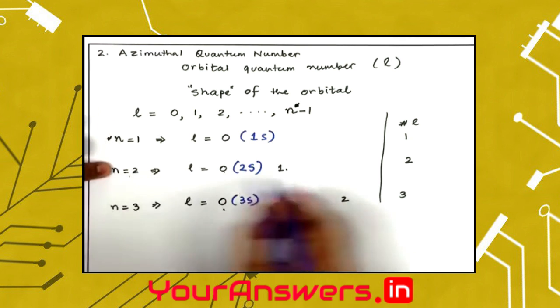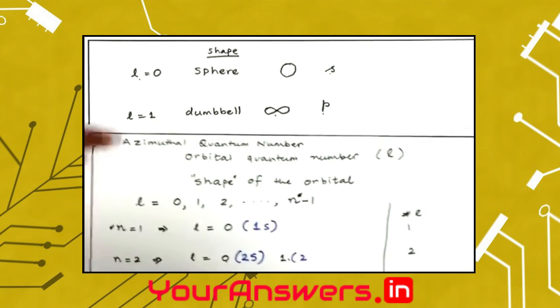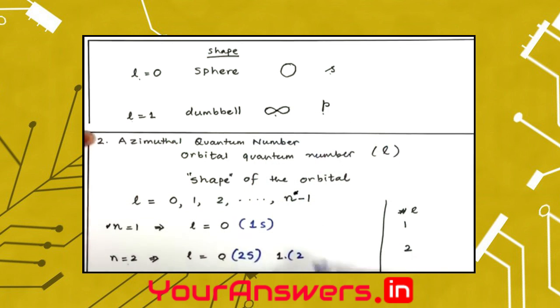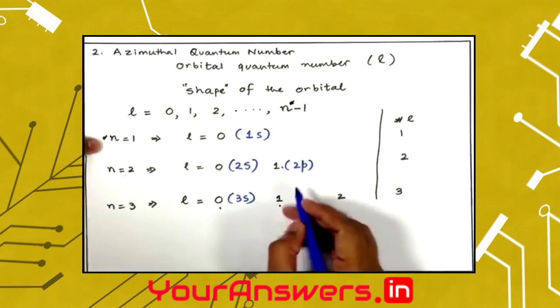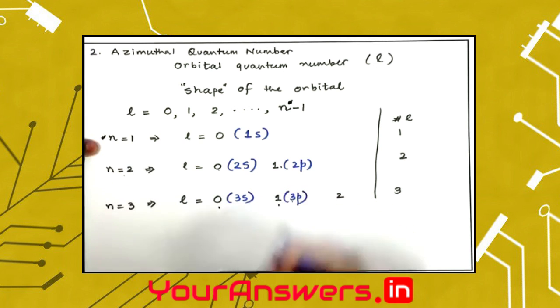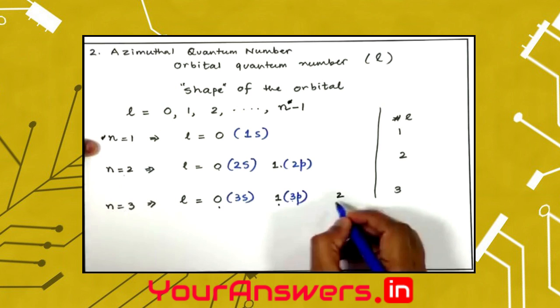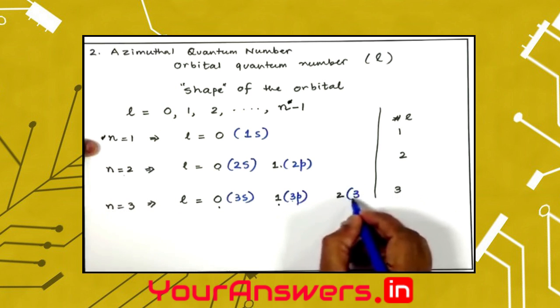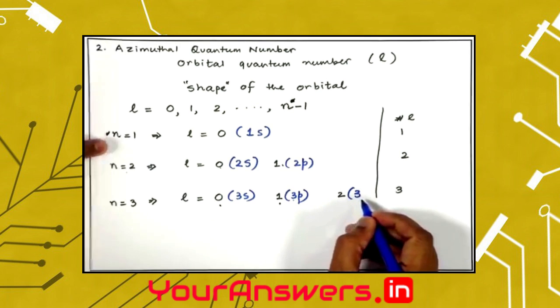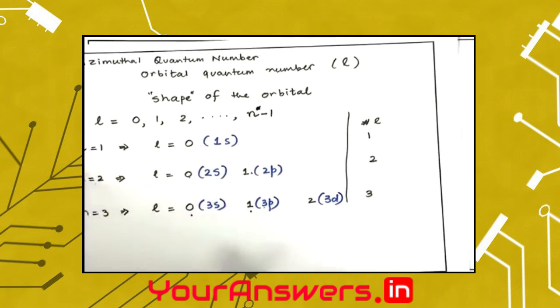Similarly, when n is 2 and L is 1, we give the value of n here, 2, and then we check what do we call when L is 1, we call it p. So, we'll call this orbital 2p, that means its principal quantum number is 2, its azimuthal quantum number is 1, that is why we are calling it p. And similarly, when n is 3 and L is 1, we call this 3p, principal quantum number is 3, azimuthal quantum number is 1. And when principal quantum number is 3 and azimuthal quantum number is 2, we say the orbital as 3, which is the principal quantum number, and when L is 2, this is called d. So, we can go on this way.